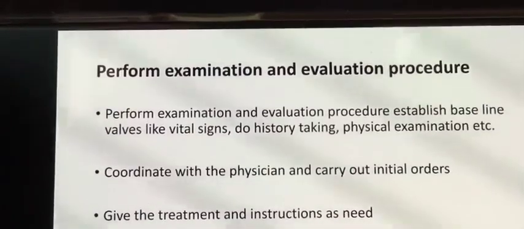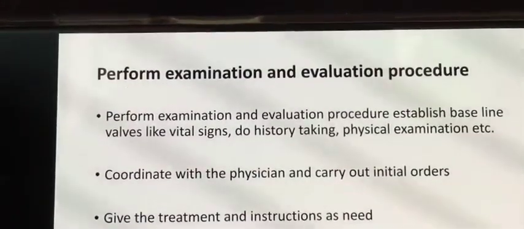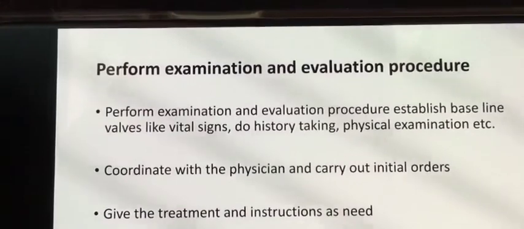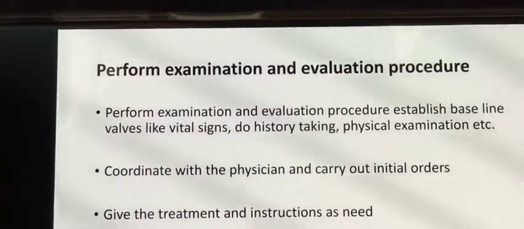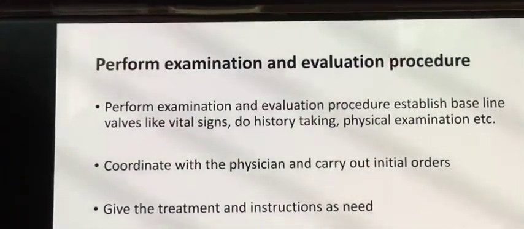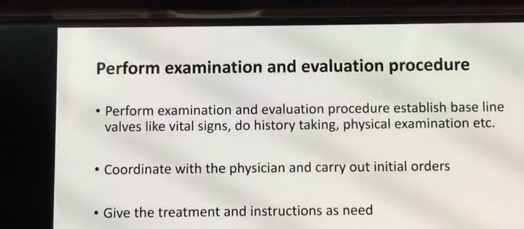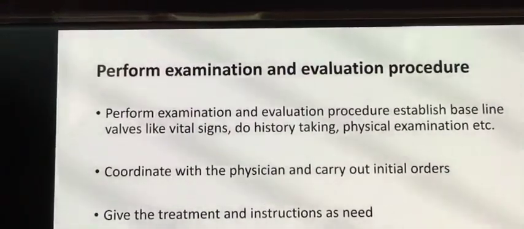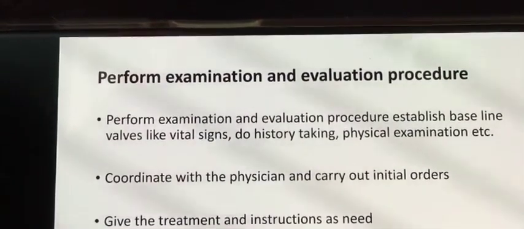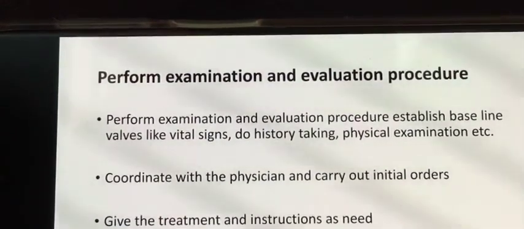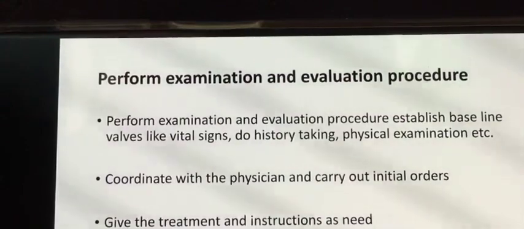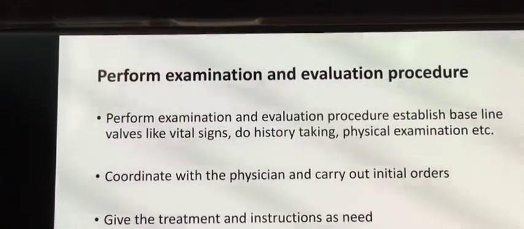Suppose the patient's BP is high, then you can go on with clear history taking regarding hypertension, and whether the patient has knowledge about blood pressure or not. If it is diabetes, high sugar, then you can ask the patient whether they have any diabetic problem, any increase in sugar level before admission to the hospital or not.